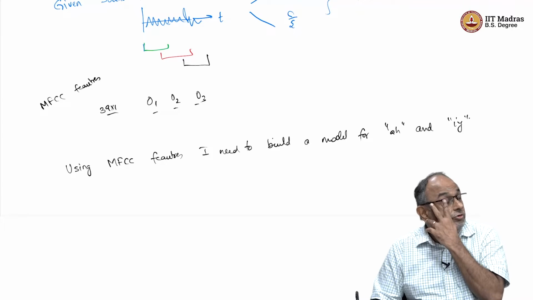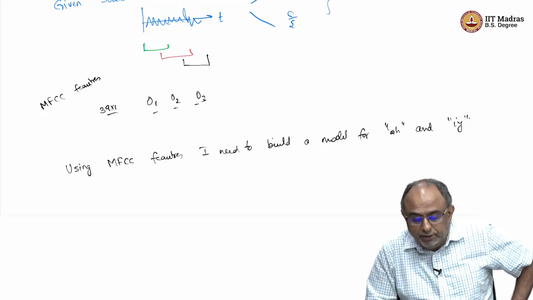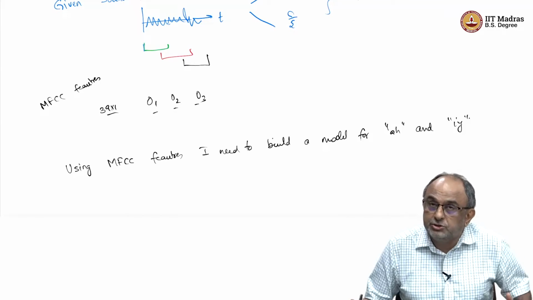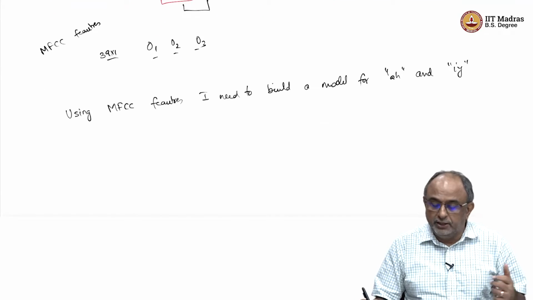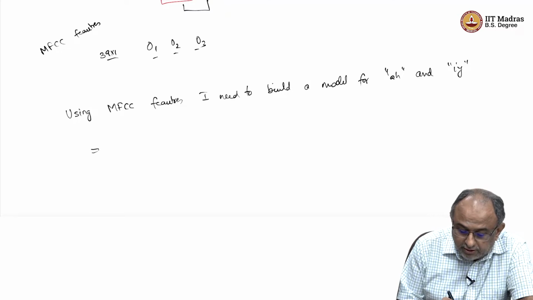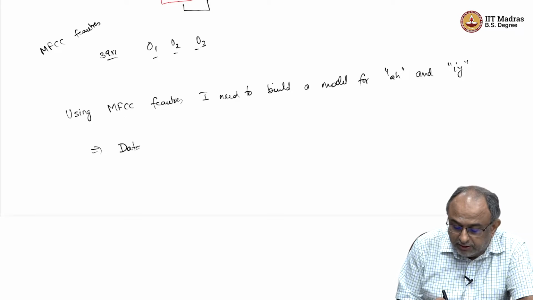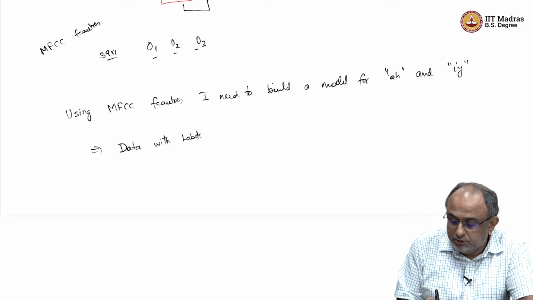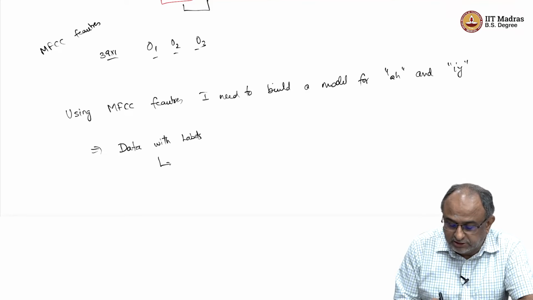These are the only two sounds in my language, right. So, I have to build a model. So, I need now training or supervised data for building the model, right. So, I need data with labels, right. So, what I will do, I will catch 1000 guys.